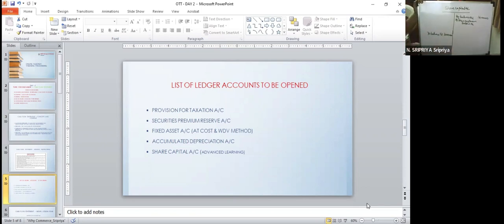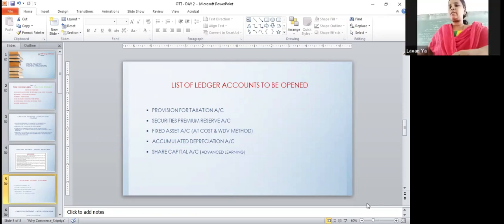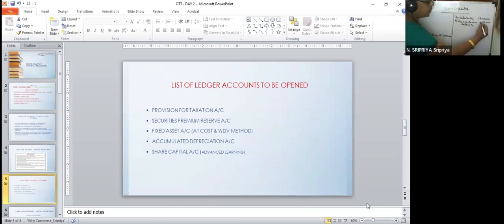How much has been issued? 4 lakhs. Fine. Then by vendor account, shares are issued for purchase of asset, 5 lakh rupees.